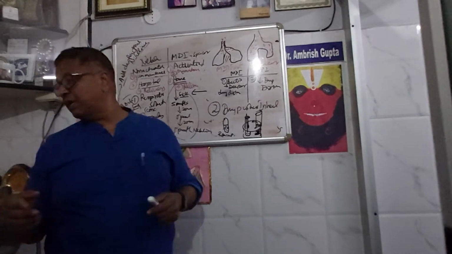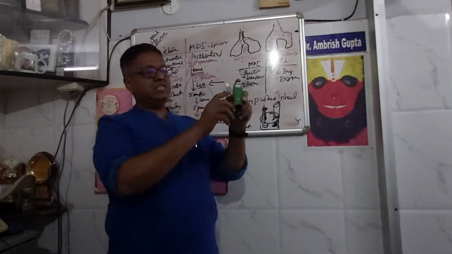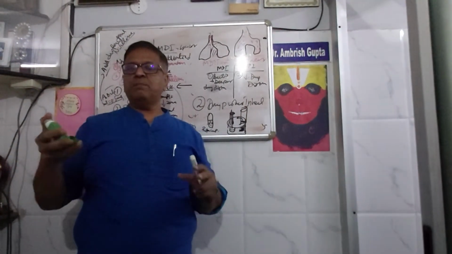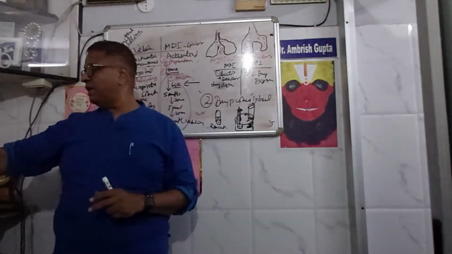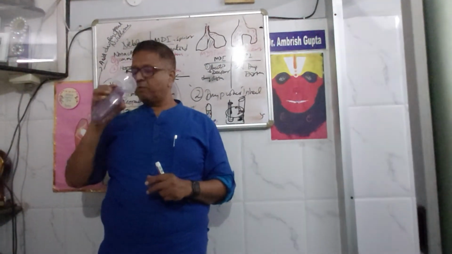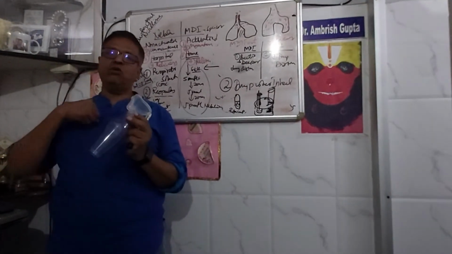Whereas in the metered dose inhaler, you simply press this, and the drug will come out. You simply take the breath inside this spacer, and the drug will go inside your chest.